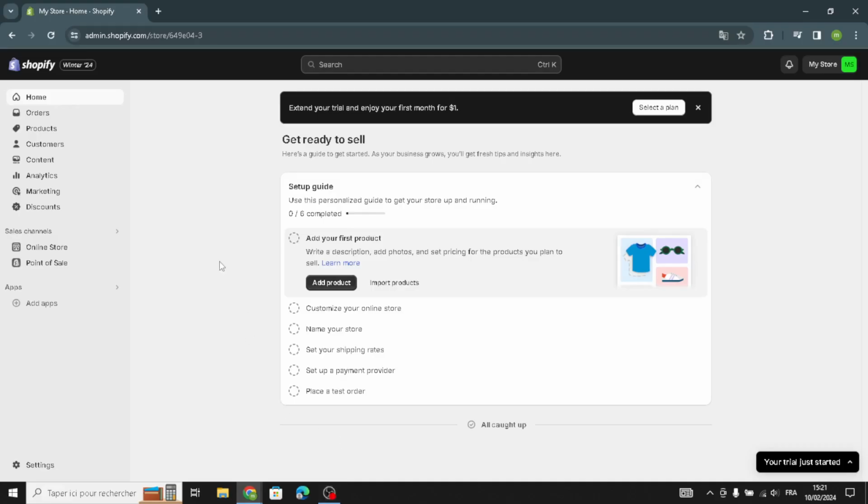So today I'm gonna show you how to secure the perfect domain for an e-commerce business, easy and quick. So now we are on the home page. First of all, you have to follow this setup guide. The first thing is to add your first product.